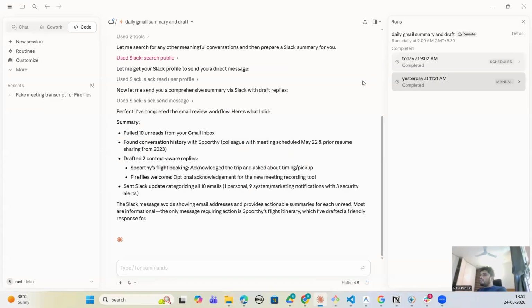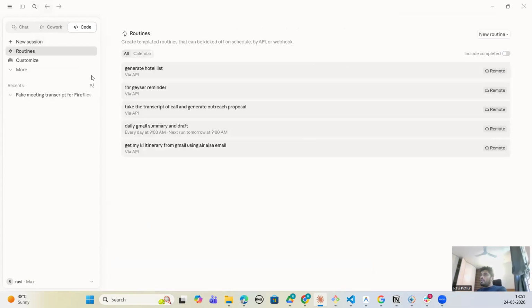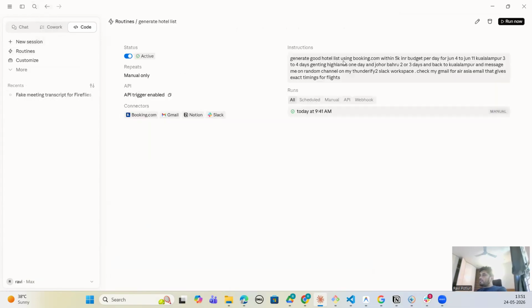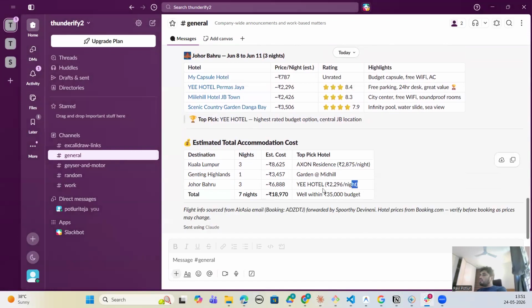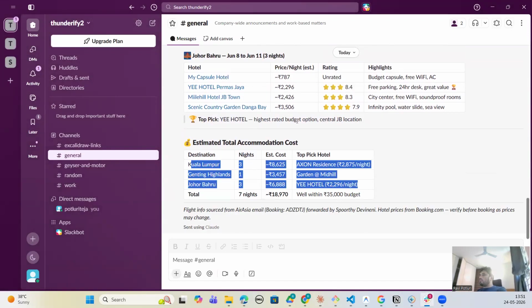And as you can see, the proposals, and we have seen the geyser reminders, and the main power I have seen is booking.com has a connector. And I said generate a good hotel list. As you've seen, we talked about this earlier. That was really good. And Axon Residence, Johor Bahru, the whole trip.